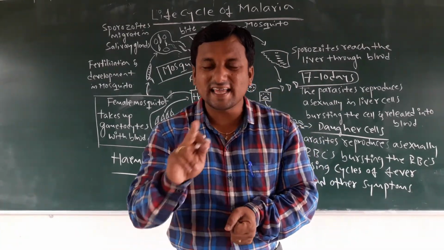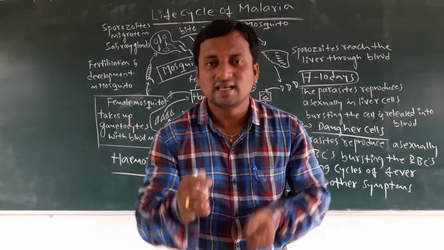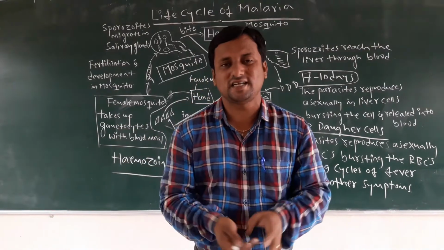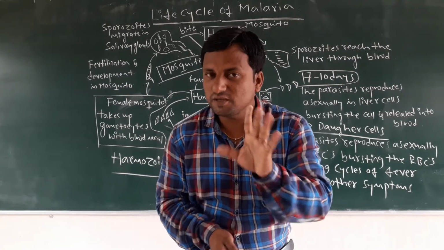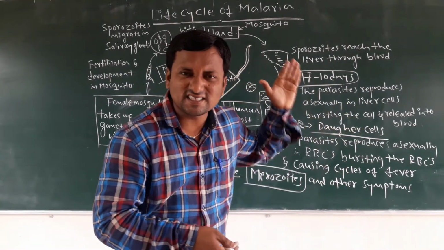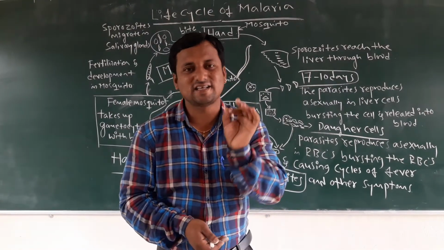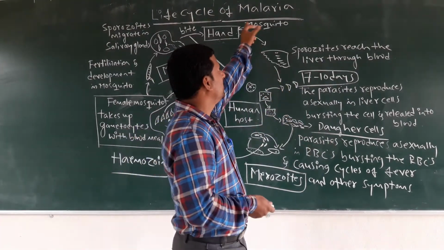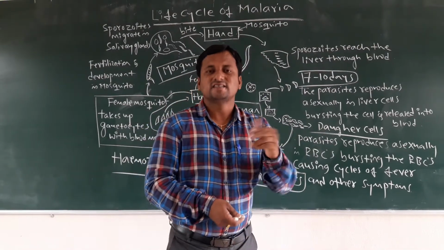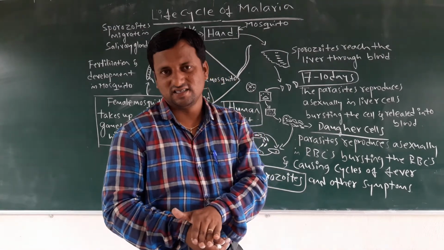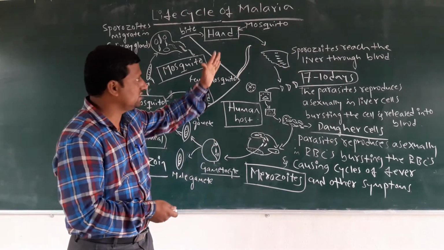If the cycle still takes place, meaning that again after 3 to 4 days the chills and fever start, then you must remember this parasite is still in our body. At that time we are suffering from this disease called malaria. So if it occurs every 3 to 4 days, then problems arise in the body due to this disease. Okay.